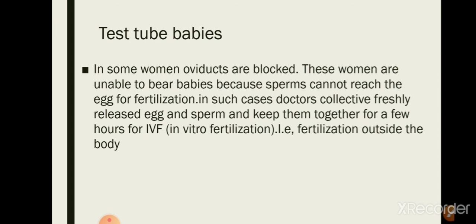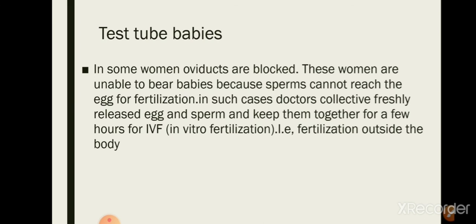If fertilization occurs by keeping those freshly released eggs and sperms together for a few hours, sometimes the fertilization occurs. At that time, the zygote is allowed to develop for about a week and then it is placed in the mother's uterus. As usual, the zygote develops in the uterus and the baby is born like any other baby. And babies born through this technique are called test tube babies.